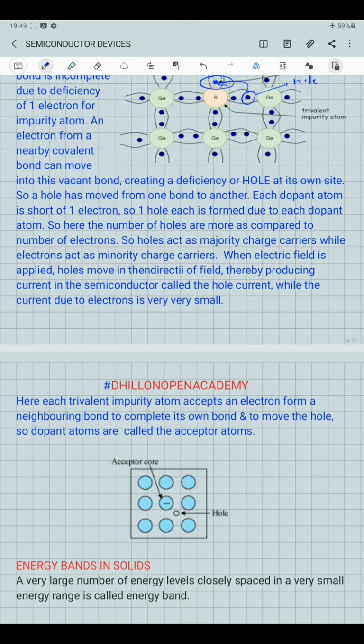Now, because it is accepting an electron from a neighboring atom, it has more electrons than protons, due to which this dopant atom, after accepting an electron, changes into a dopant ion. Because this atom accepts electrons from the neighboring atom, we call it the acceptor atom, and after accepting, it changes into an acceptor ion, which is shown over here in this figure.